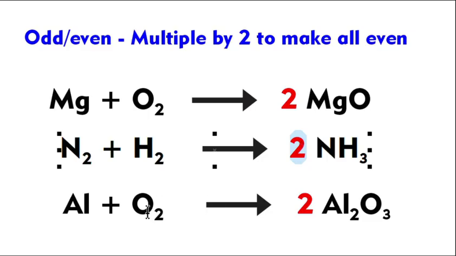So in the case of aluminium with oxygen, you get Al and O2. O2 is an even number. Here you have O3. This is how you form the formula of aluminium oxide by exchanging valencies. So the 3 is odd and the other is even. So multiply by 2 and put 2 in front of it. So you get 3 into 2, 6.